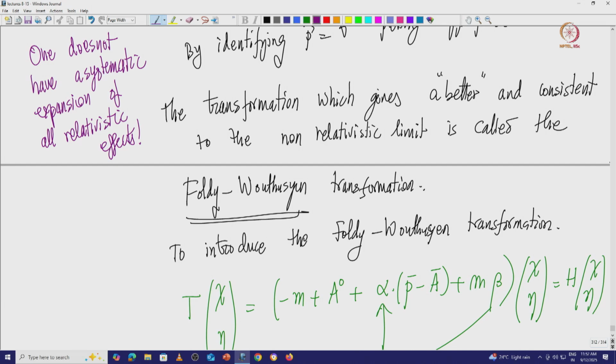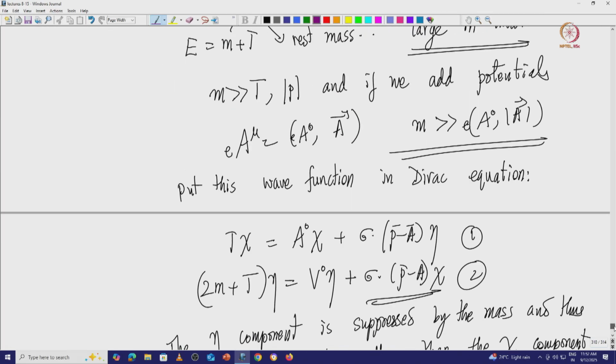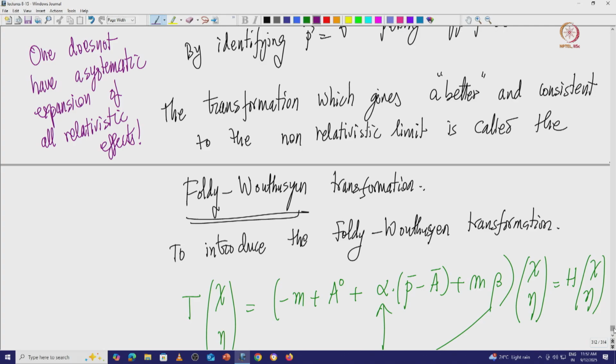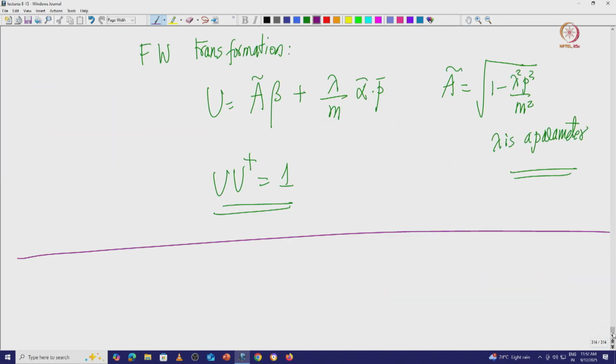It is a unitary transformation, and the construction of the transformation is simple. You start with your Dirac Hamiltonian, written in the two component form, with the energy term, the mass, A0 and m times beta. You write it in this particular fashion and you define your Foldy-Wouthuysen transformation in this particular fashion, with beta times lambda, alpha bar times p bar.